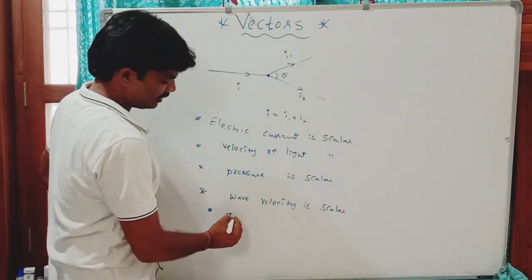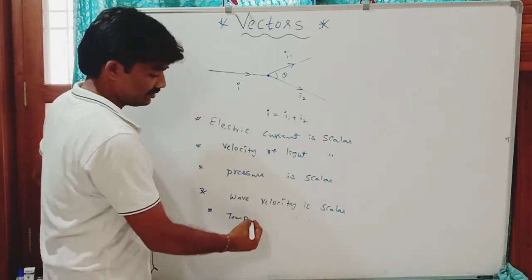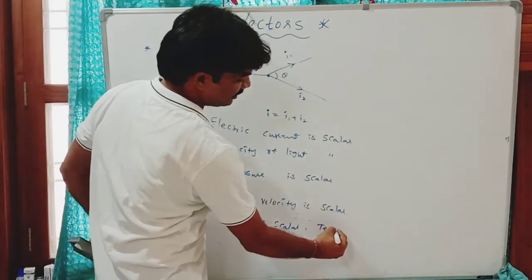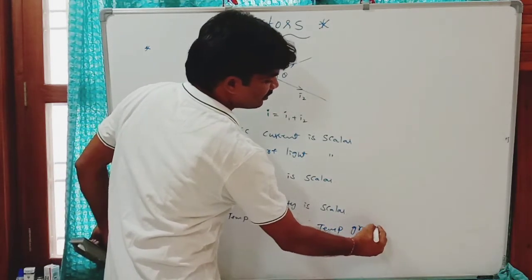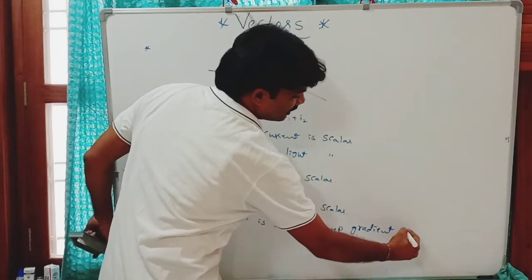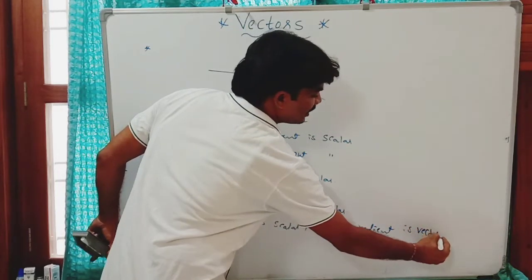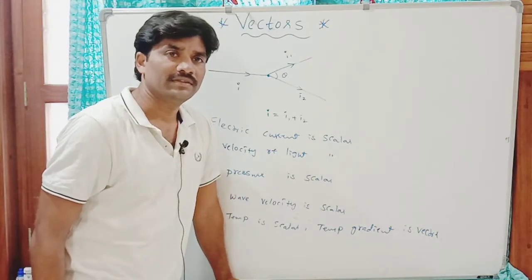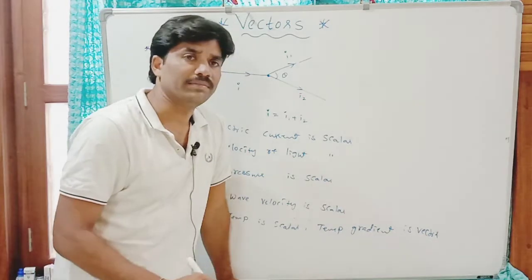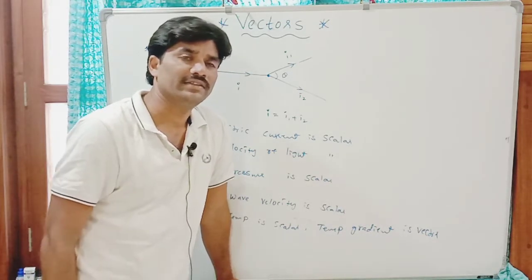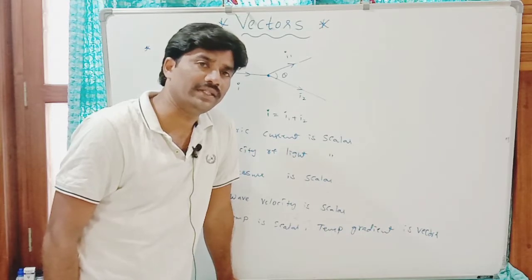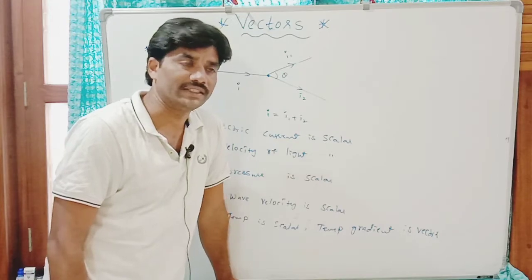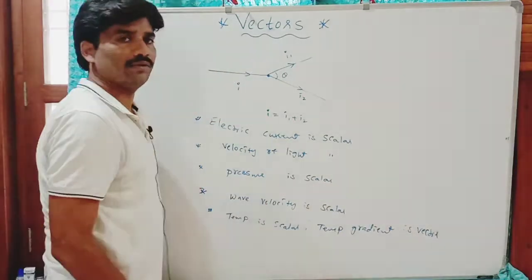Temperature is scalar, but temperature gradient is a vector quantity. It gives the direction of flow of heat. Temperature gradient means the rate of change of temperature per unit distance along the conductor. It gives the direction of flow of heat. So it is a vector quantity.